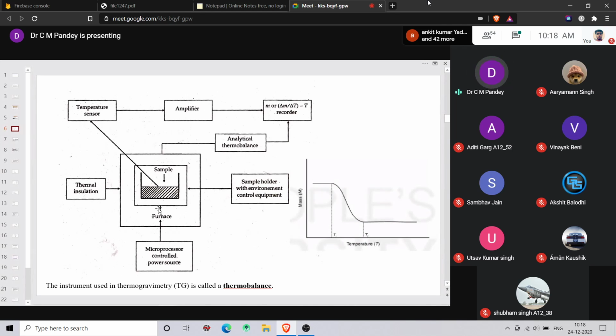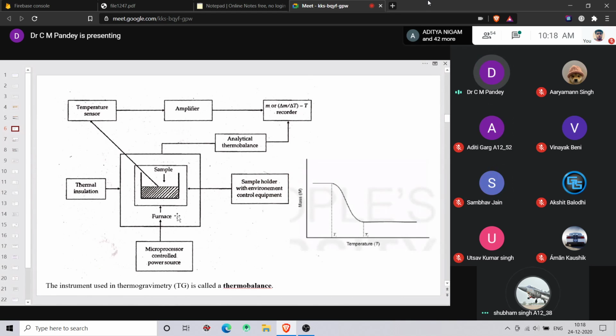It is kept tight in the sample holder, and the environment is controlled by blowing nitrogen gas into the system, so it remains inert and does not react with oxygen. Clear, everyone? Yes, sir.